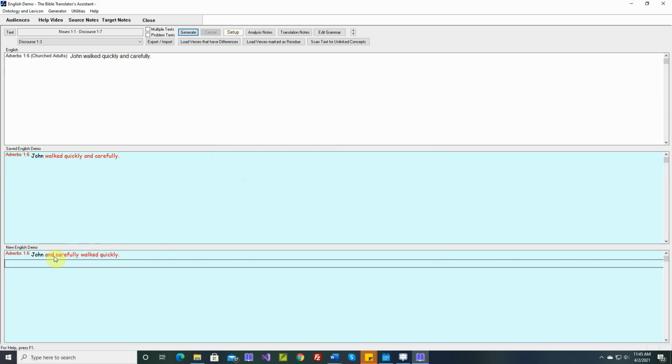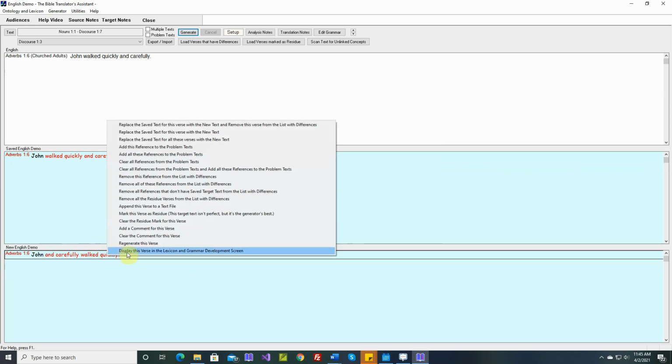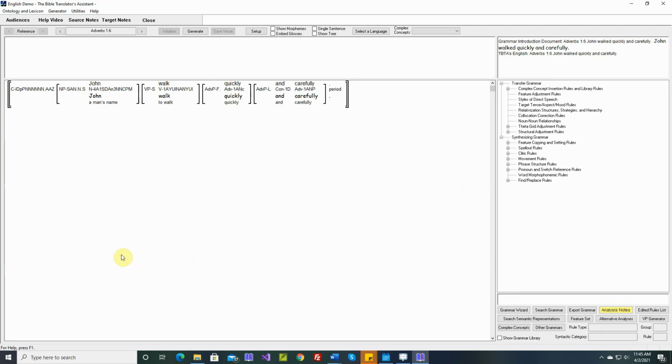Okay, now this is a real issue. John and carefully walked quickly. So let's go look at this verse. Okay, in a previous video we changed quickly. We made it clause final. We used to have it, I think it was post-verbal, but we changed it to clause final.